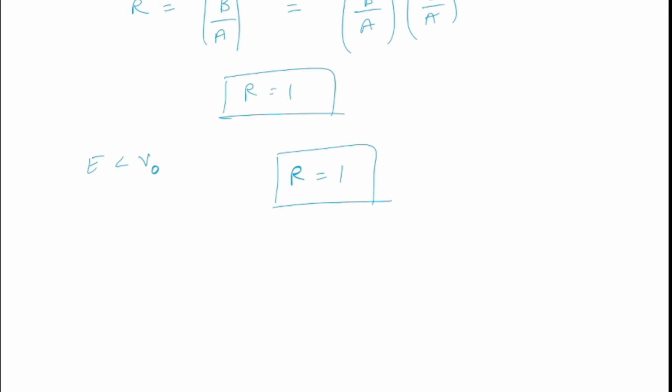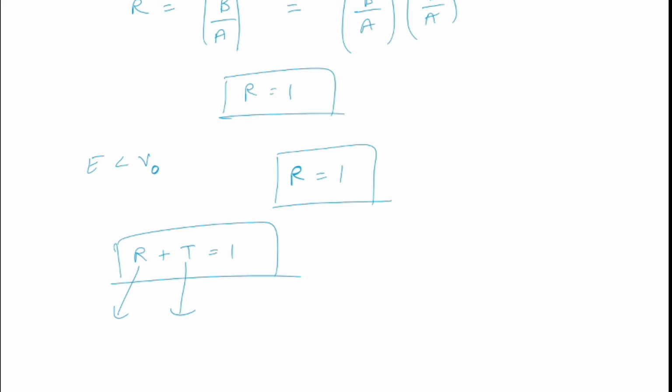One thing I would like to mention here is that R plus T is always equal to 1, as this thing is the reflected part and this thing is the transmitted part. So the number of particles can't be greater than the incident and never less than the incident particles. So the sum of these coefficients will always be equal to 1. So keep this thing in your mind that R plus T will always be equal to 1.